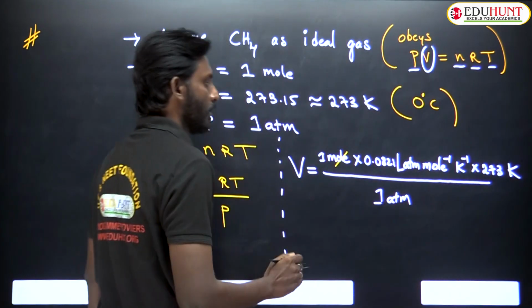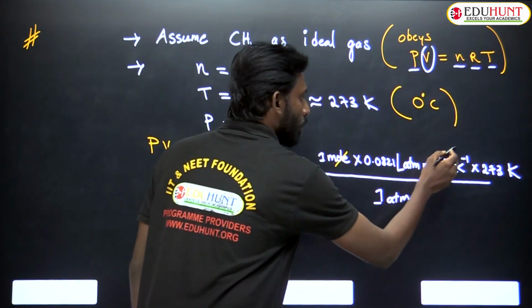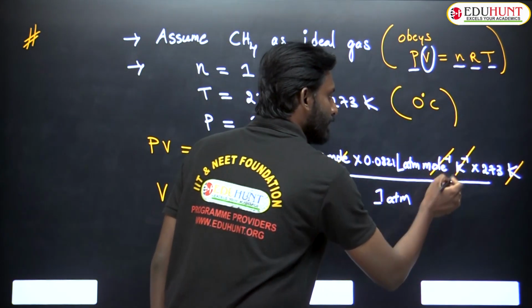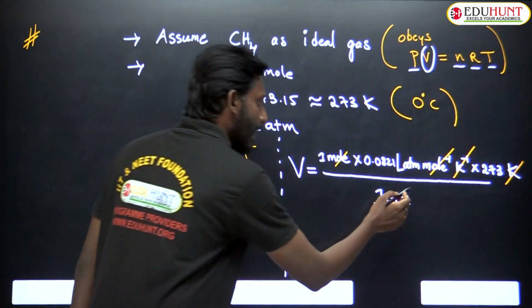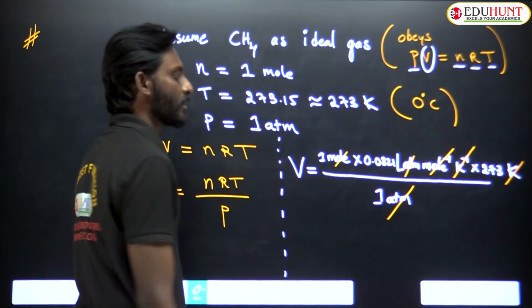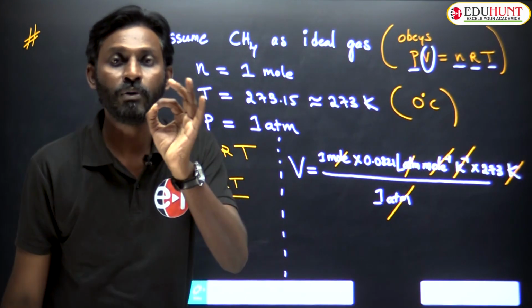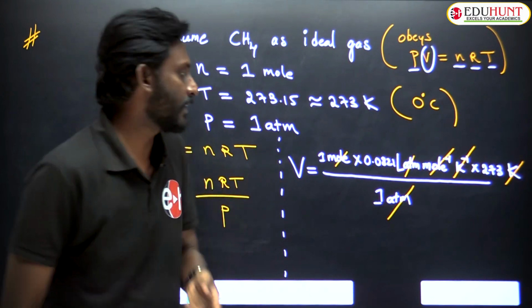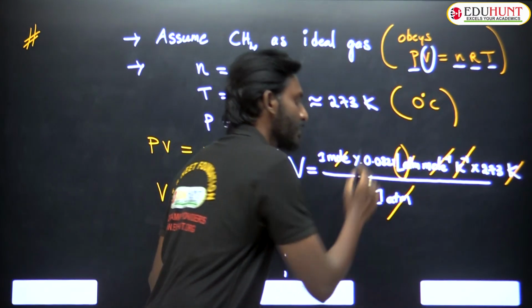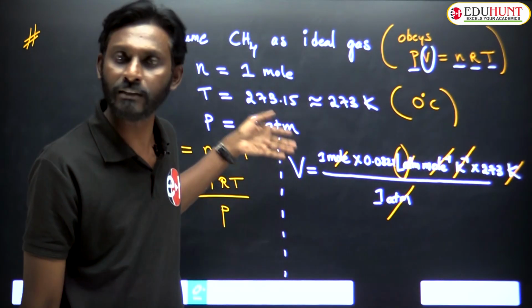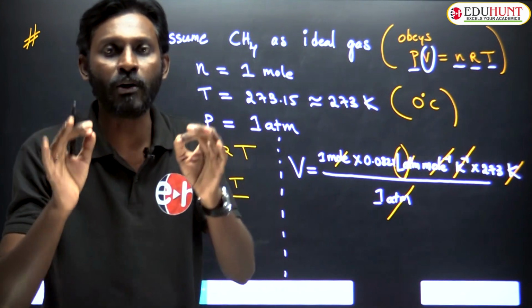Now mole inverse got cancelled, Kelvin inverse got cancelled, atmosphere and atmosphere got cancelled. So in the entire term, the only unit left is liter. You are calculating volume, so you are getting volume in liters.